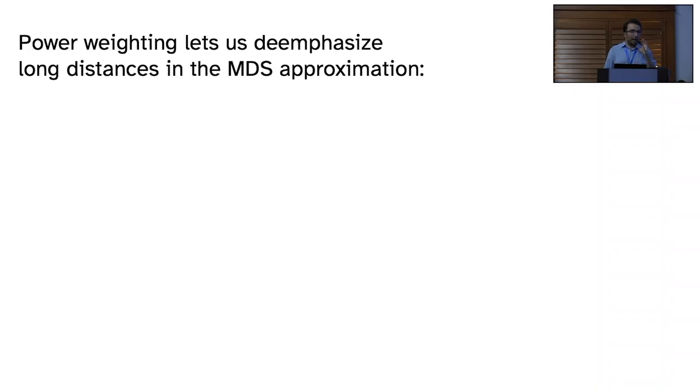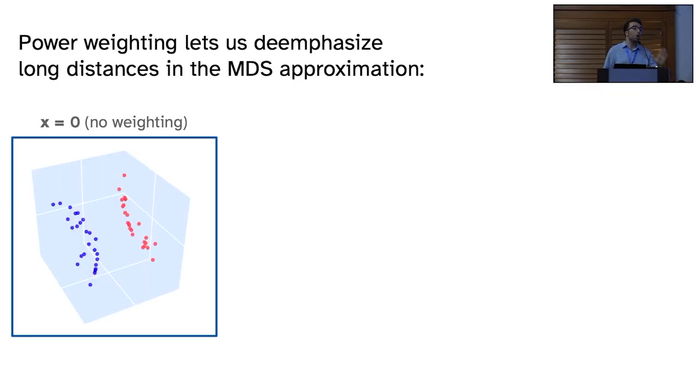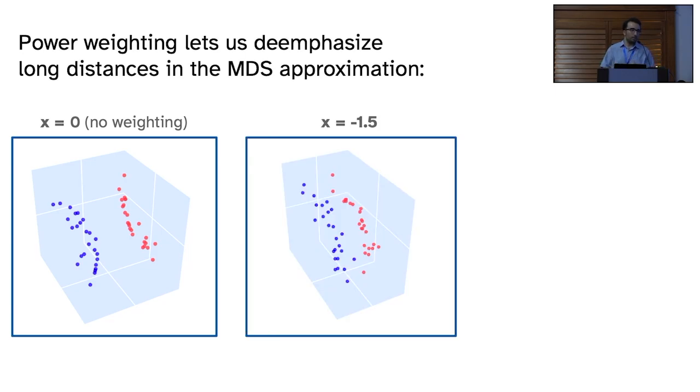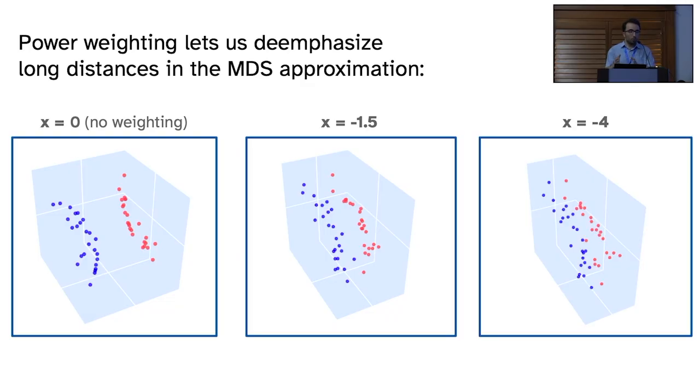So how do we make sure that the MDS is not misleading? We use power weighting. We power weight the pairwise distances such that the longer distances are de-emphasized, right? Here I'm showing you when we do no weighting, this is what the MDS approximation looks like. You see two planes pretty far apart. As we introduce a little down weighting on those long distances, the planes start to get a little closer. And when we do even more of this weighting, the two planes get even closer.